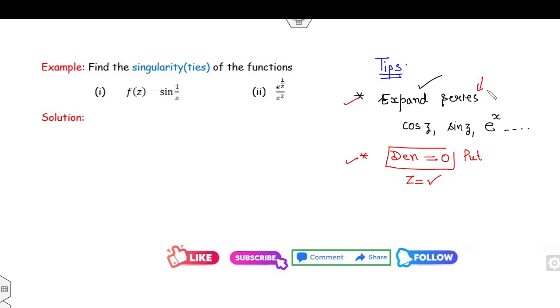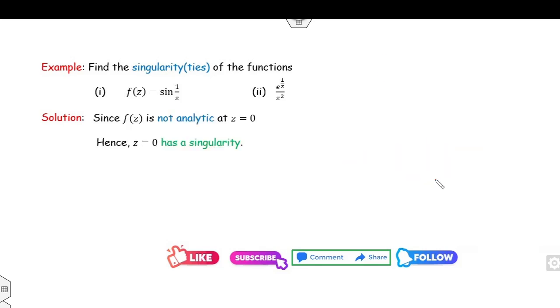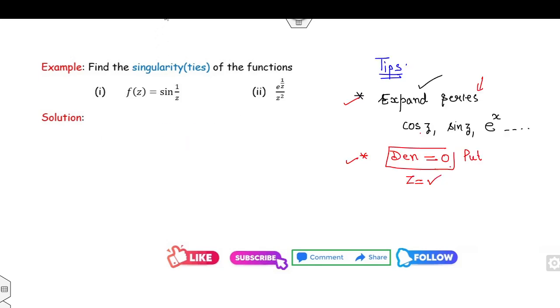Like cos z, sin z and so on, you can expand the series. Otherwise, if you are unable to expand the series, put the denominator as 0 and find the value of z. Now, look at the first example.